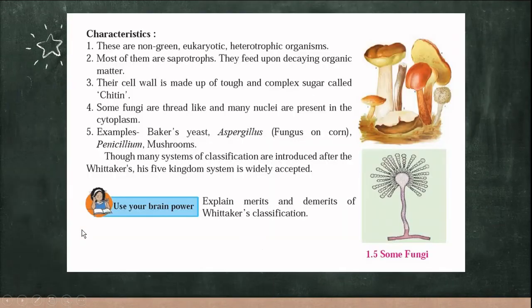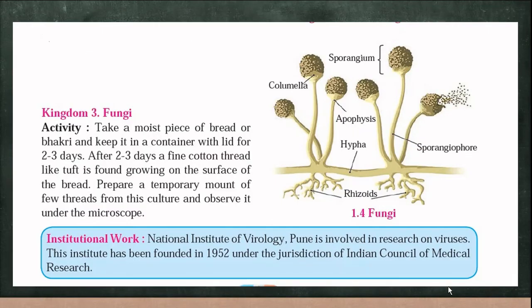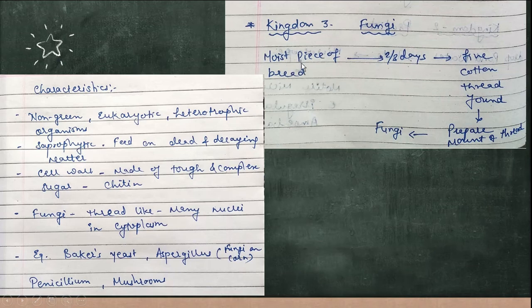And now let us turn to the third one, that is the kingdom fungi. Now see, for that purpose, take a moist piece of bread or chapati or bhakri, keep it for 2 to 3 days, and after 2-3 days, you will see a fine cotton thread-like structure, that grows on that chapati, bread or bhakri. Observe it under microscope, you will see thread-like structures, they are called fungi.